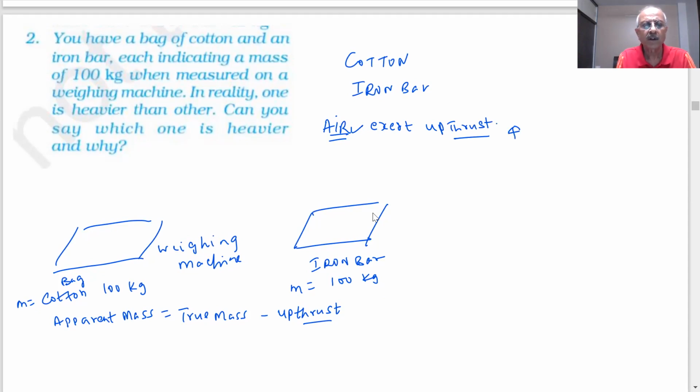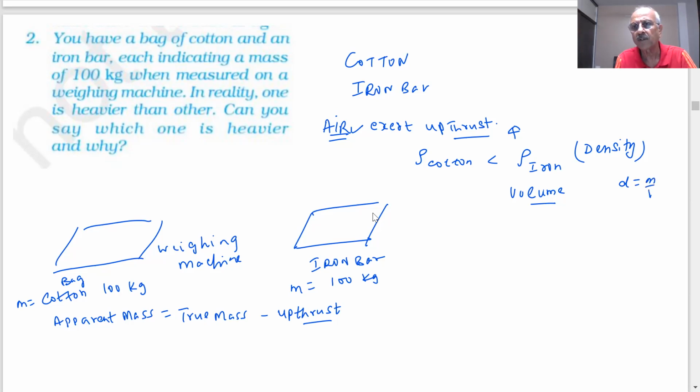Yes, sir. Now, students, the question comes to the cotton and iron bar: which has more density, iron or cotton? Iron. The density of cotton is less than the density of iron. That means, students, which will have a larger volume, cotton or iron? Mass is the same.